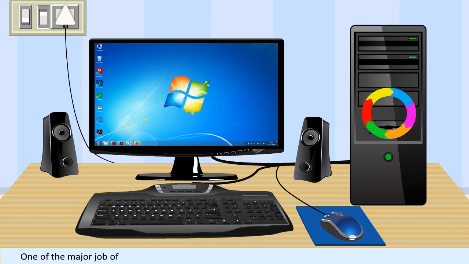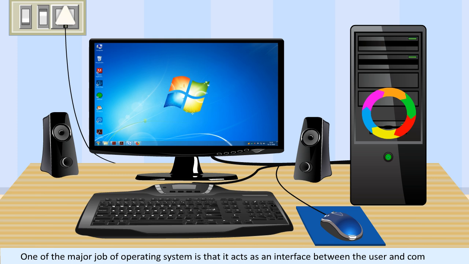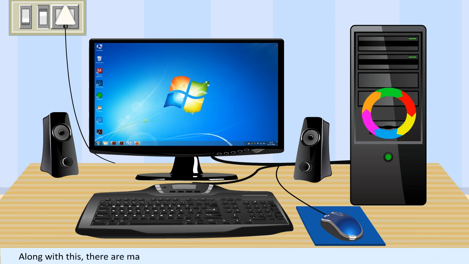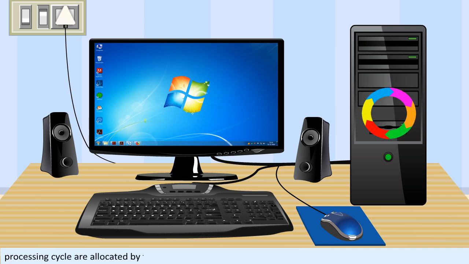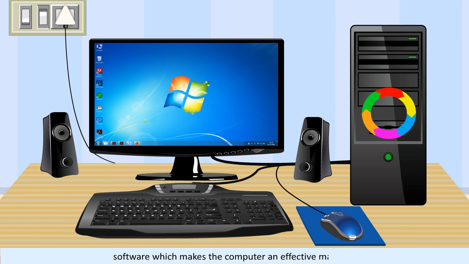Need for operating system. One of the major jobs of operating system is that it acts as an interface between the user and computer. Along with this, there are many other jobs which are performed by the operating system for the smooth functioning of computer. It manages the various hardware components connected with the system like input, output devices, memory devices, processing devices, etc. The resources required to complete the data processing cycle are allocated by the operating system as and when needed. Overall, it is the operating system software which makes the computer an effective machine.